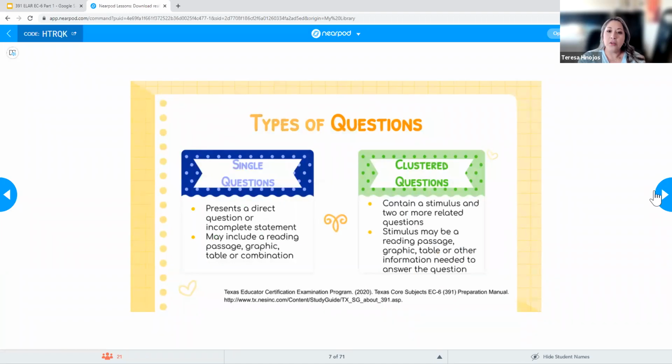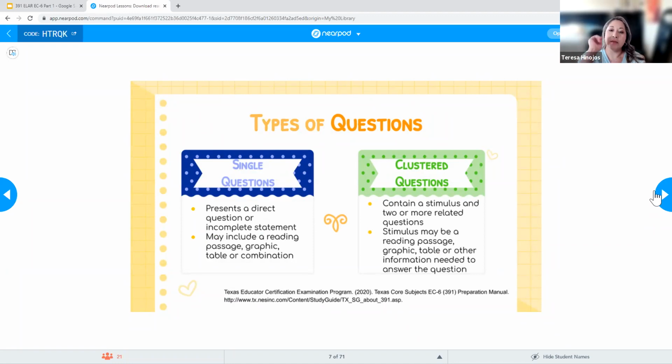Okay, so in terms of the types of questions for this exam, there's going to be single questions. And with those, it's either going to be a direct question or an incomplete statement. Sometimes it may have some sort of stimulus, such as a passage or a graphic or a table, or a combination of any of those. And then there's also going to be clustered questions.